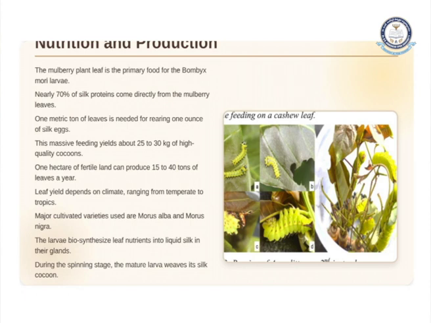Then we have nutrition and production. For silk, the worm should get good nutrition and the production should be very fine. The mulberry plant leaf is the primary food for the Bombyx mori larvae. That means these silkworms feed on the mulberry leaves only during the larval stage. The mulberry leaf is the first food for the Bombyx mori larva.